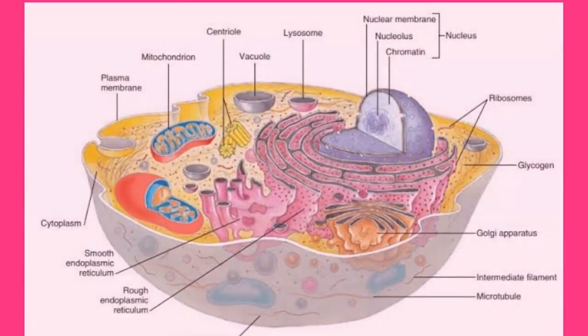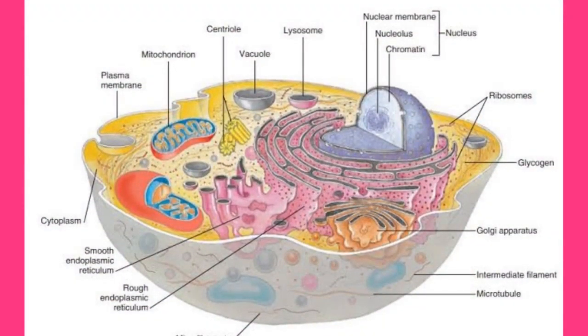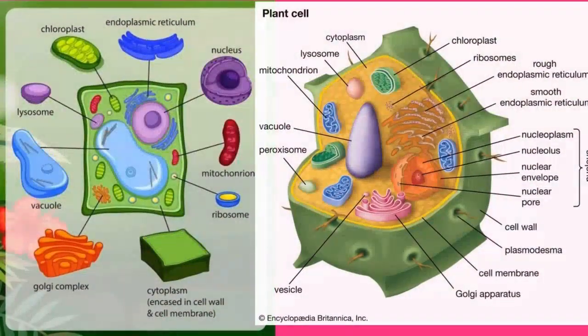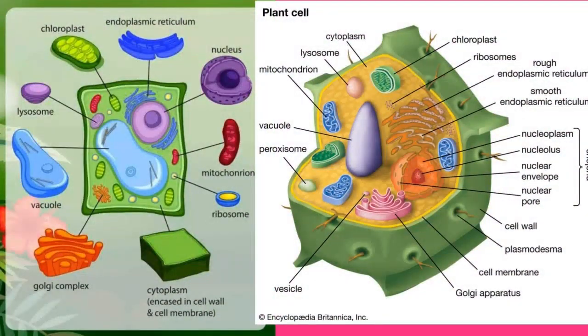And then we have the nucleus. As you can see, the nucleus has the nuclear membrane, the nucleolus, and the chromatin. The nucleus is the most conspicuous and important part of the cell because it is responsible for the replication of the cell. The nucleus carries the hereditary information of a cell and also of an organism.